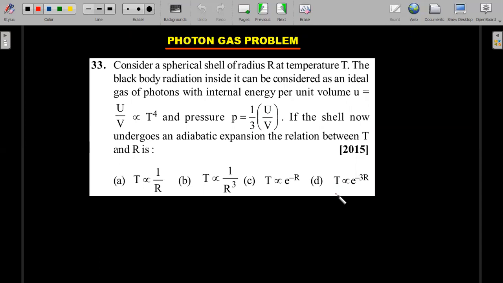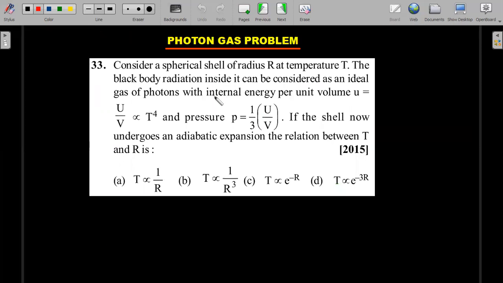Next one is the photon gas problem, one of the famous JEE questions. 2015 was one of the toughest JEE Mains papers, the offline one. So this was a question which I have already solved on my channel. I'll talk about that. Consider a spherical shell of radius R at temperature T, and the black body radiation inside it can be considered as an ideal gas of photons.